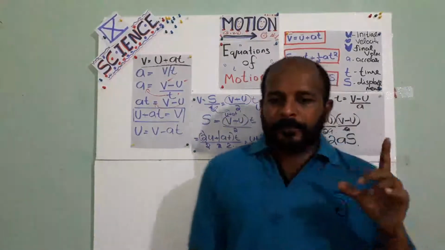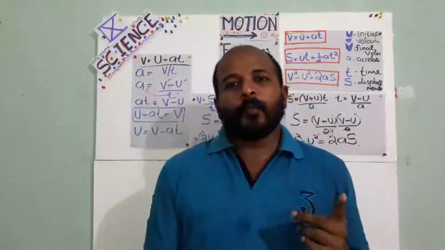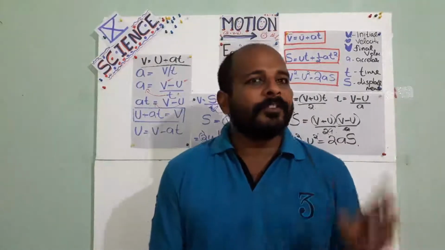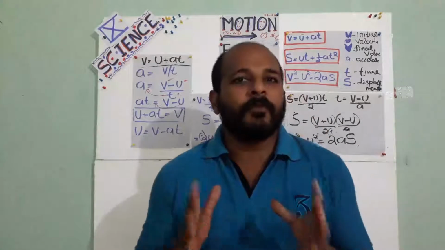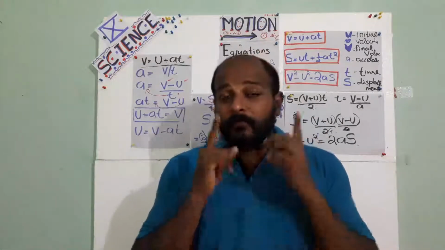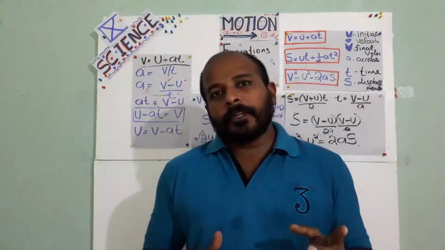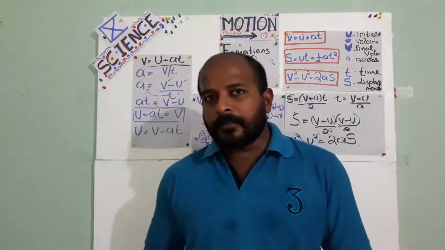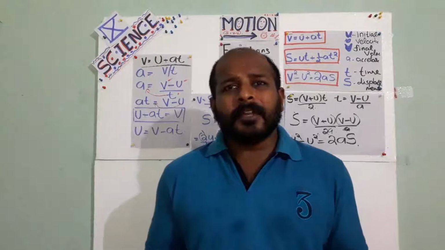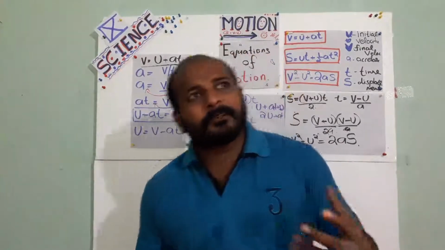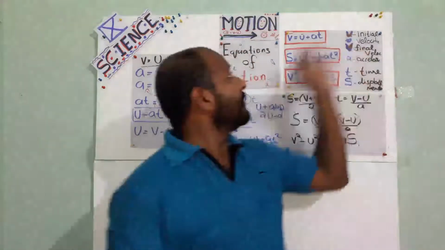So keep in mind what is the value of velocity time graph. We are deriving the equations of motion from the velocity time graph. Okay, why is the velocity time graph important? Because we studied lots of graphs based on time. In those we cannot get the value of all these terms.